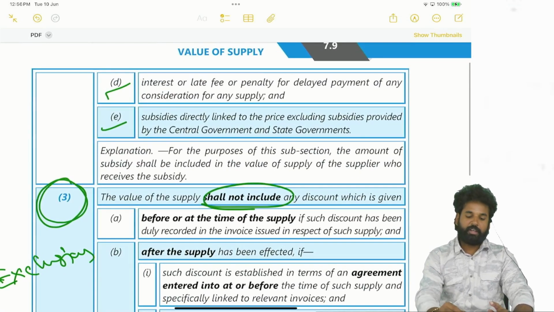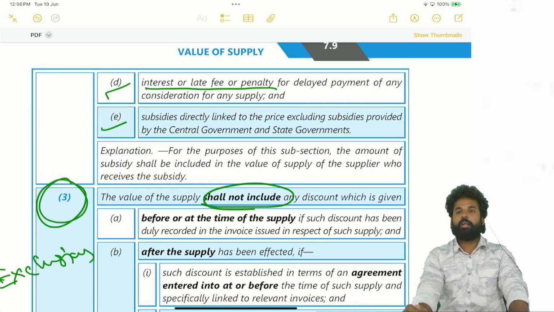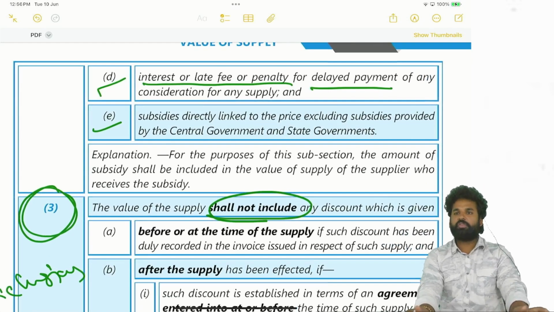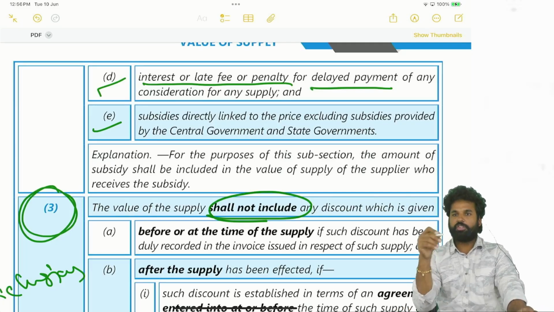Right. Next, the fourth point is section 15 subsection 2 clause D: interest, late fees, penalty for delayed payments. When will delayed payments be there? Generally in the case of credit sales. We are expecting the payment in 1 month. If it is not given, 2% interest per month will be charged. That is the clause in the invoice, under terms and conditions.